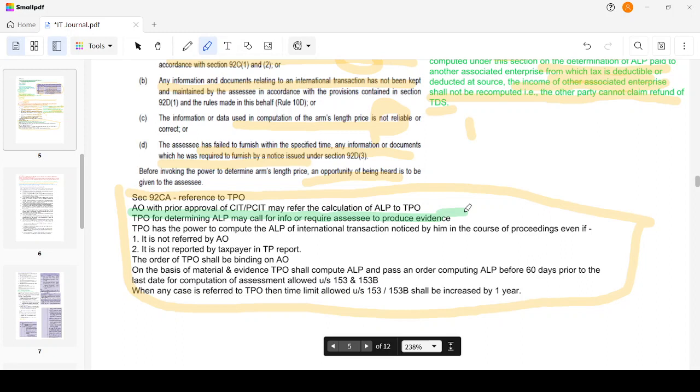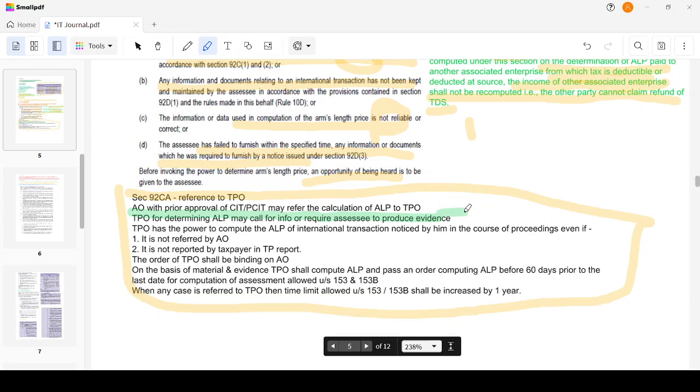The TPO, for determining the ALP, may call for information or require the assessee to produce any evidence. The TPO has the power now to call for any information or evidence. The TPO has the power to compute the ALP of an international transaction noticed by him in the course of proceedings, even if it is not referred by the AO and not reported by the taxpayer in the transfer pricing report.